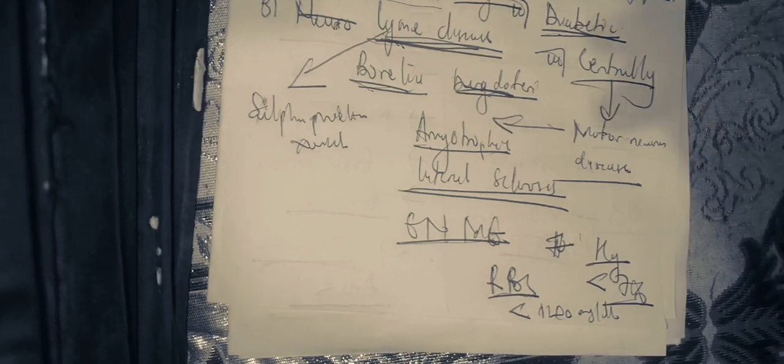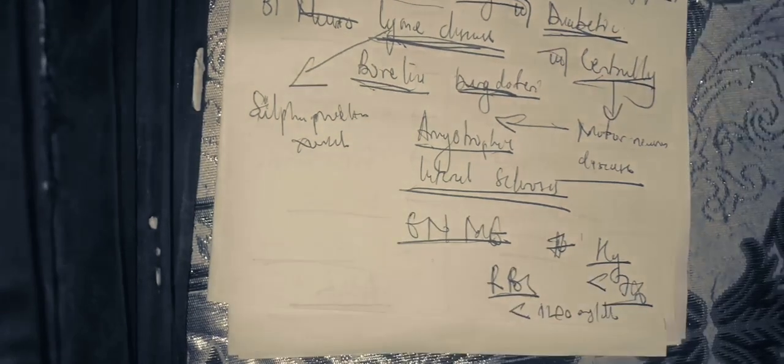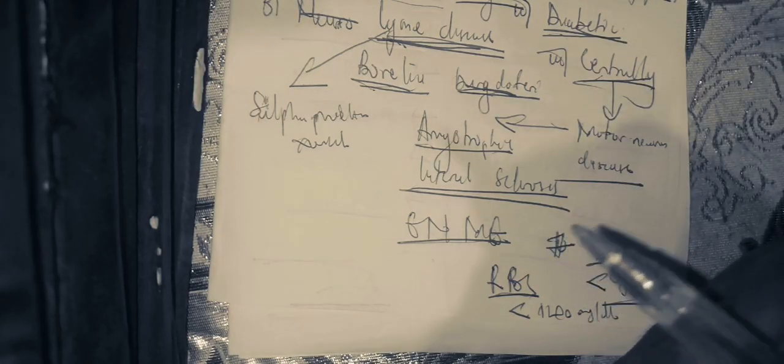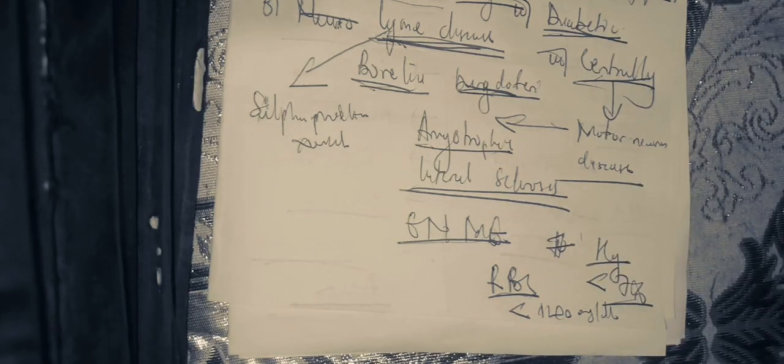Is it clear? Now the next one is central. Amyotrophic lateral sclerosis is a diagnosis that is already for life. There is no treatment for amyotrophic lateral sclerosis, only palliative care till the patient dies.